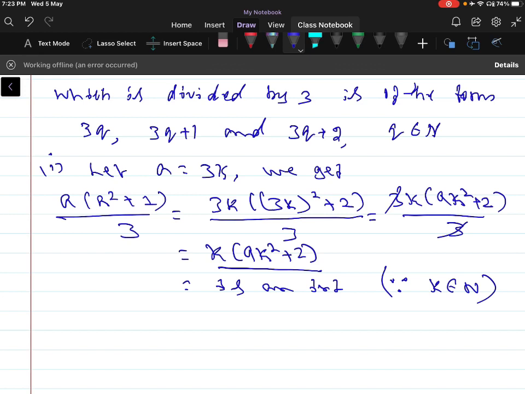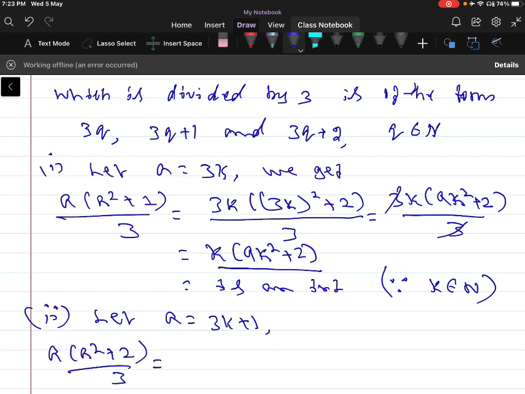Let us take the second case. Let a is equal to 3k plus 1. Then a into a square plus 2 by 3 can be written as 3k plus 1 into (3k plus 1) whole square plus 2, divided by 3.